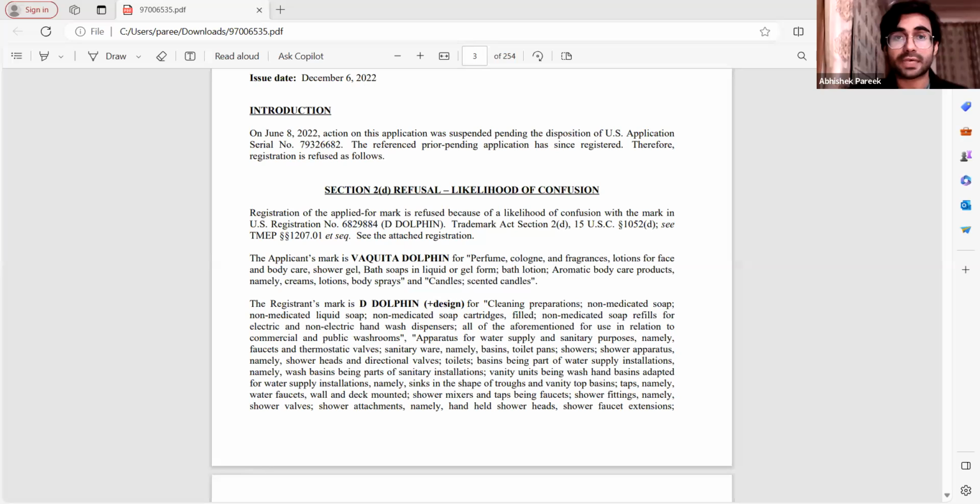So they send a set of pointers on which you are supposed to reply and send it to the USPTO so that they can consider whether your application should be proceeding ahead for registration or not. Okay. Now, let me just share my screen and take you through one such objection report that was sent by the USPTO.